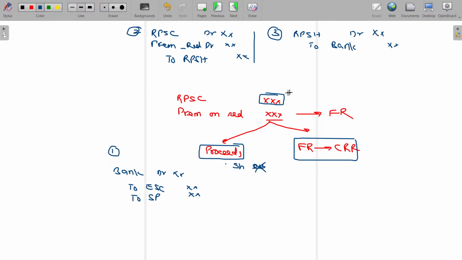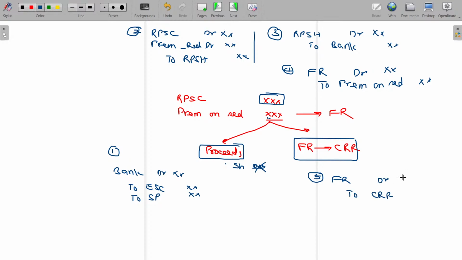The next one is all about the loss. Free reserve account debit to premium on redemption. Last entry, for the creation of CRR: free reserve account debit to CRR. Is that clear? 5 entries.